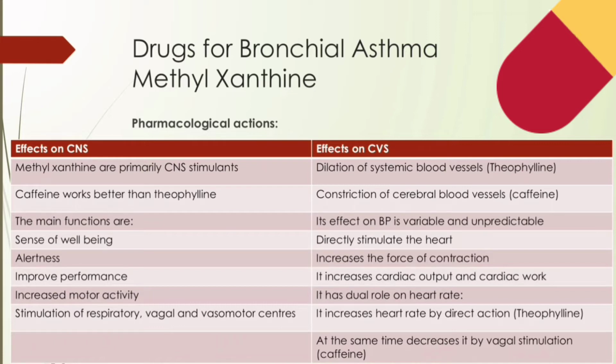So the net effect is variable, it depends on the patient. Tachycardia is more common with theophylline, but caffeine generally decreases heart rate. Remember, caffeine generally decreases heart rate. Cardiac output and cardiac work are increased, and at high doses cardiac arrhythmias may be produced.